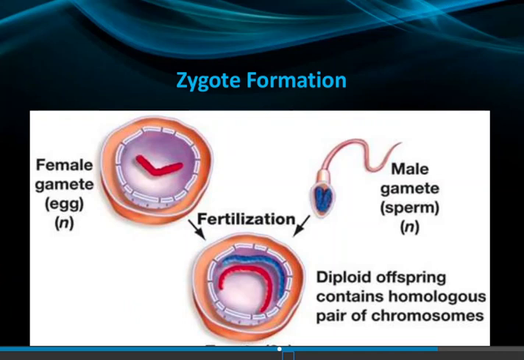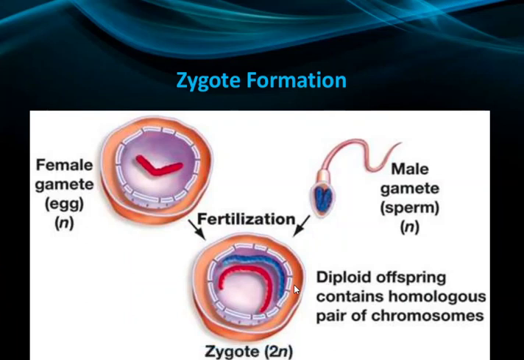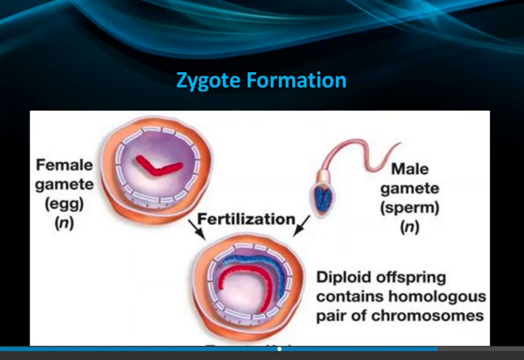So in zygote formation, the female gamete is the ovum and the male gamete is the sperm. Fertilization happens and the zygote is formed. The diploid offspring contains homologous pairs of chromosomes.